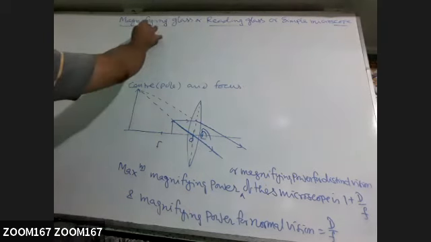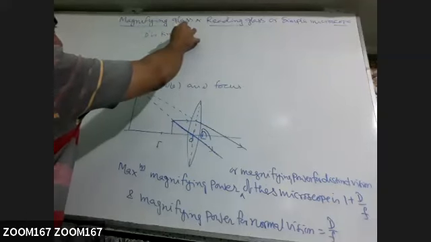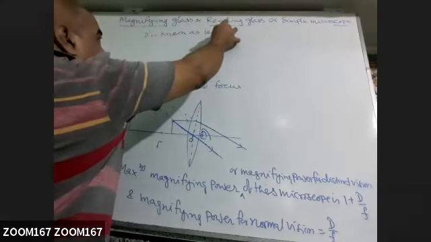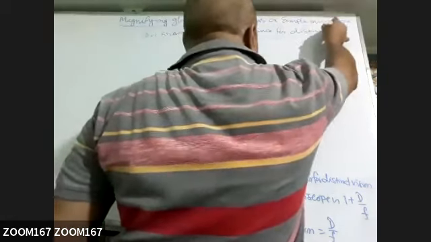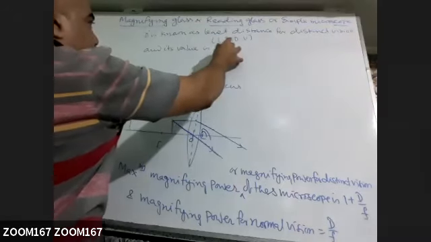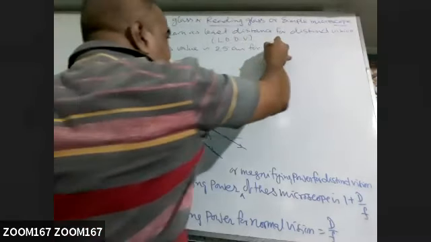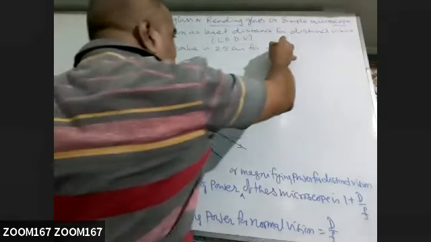So this D we call the least distance for distinct vision, LDDV, and its value is 25 centimeter for normal eye. This sometimes we call near point also. Near point of normal eye.